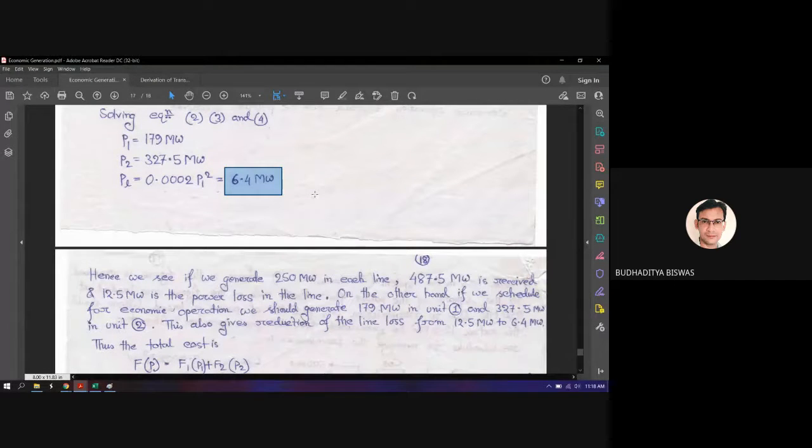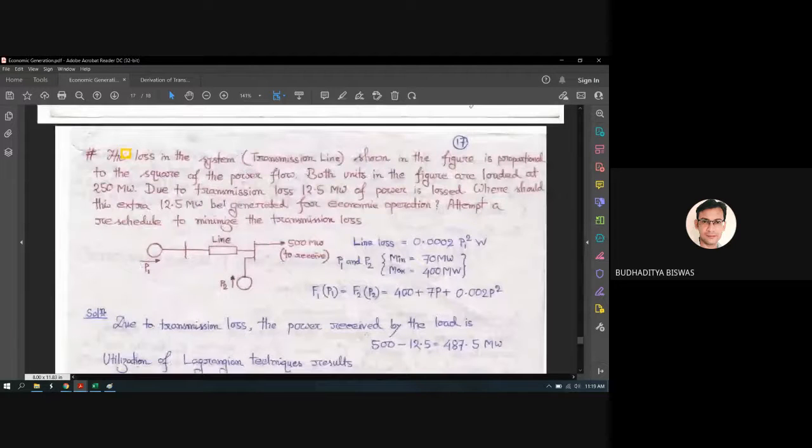So let's see that if we... They're not advantageous because then the generation loss will increase. Generation loss or generation cost? Generation cost.